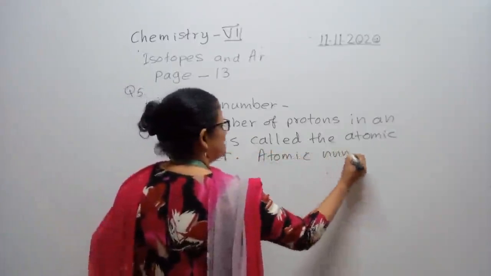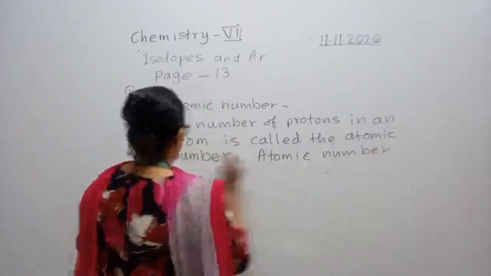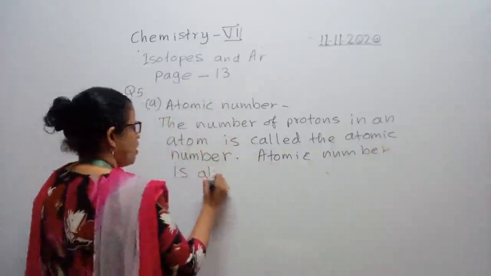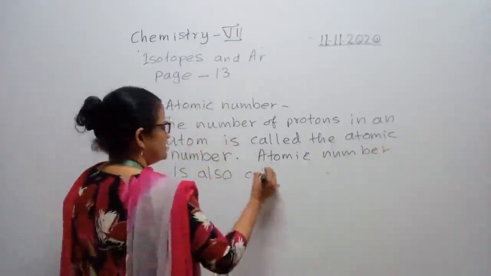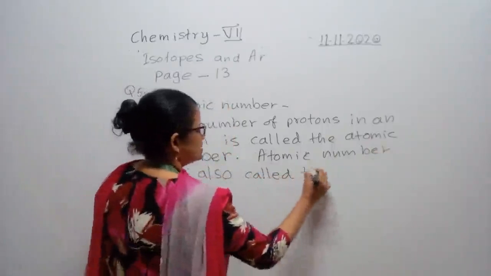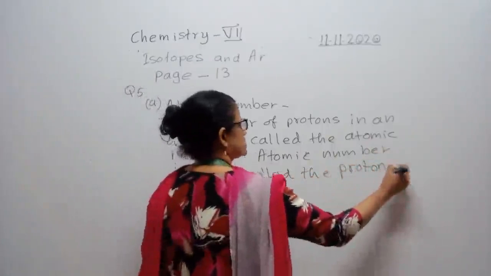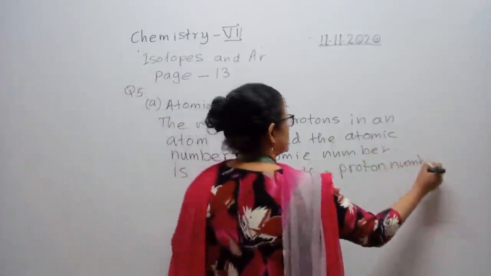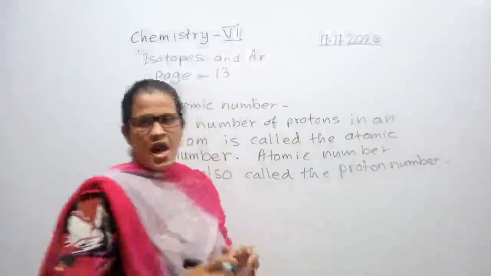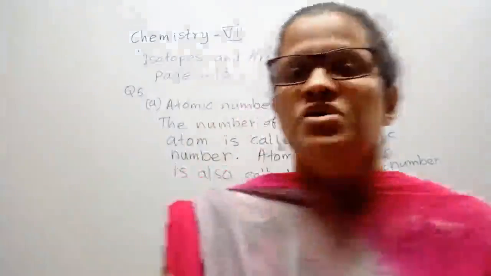Atomic number is also called the proton number.